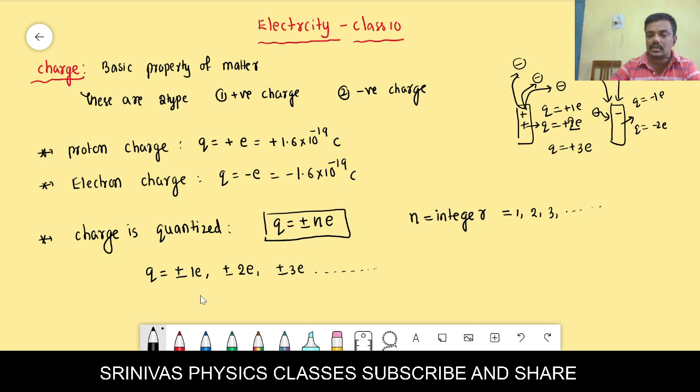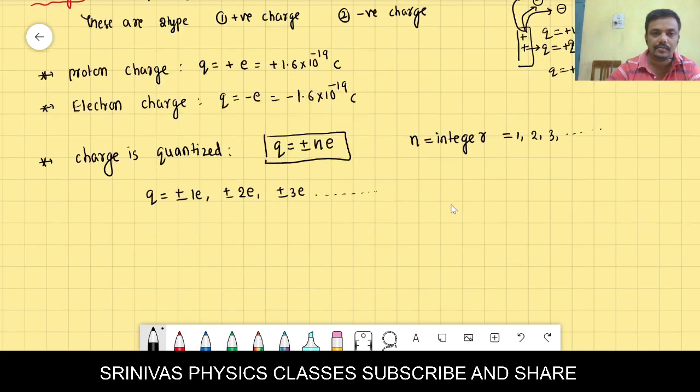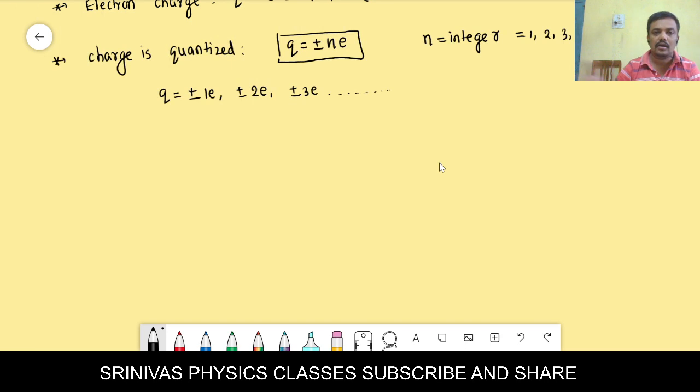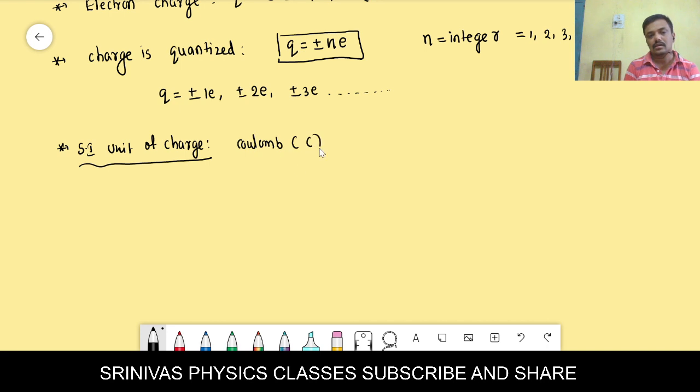Next, let us go for the current. For example, how many electrons can constitute 1 coulomb charge? What is the SI unit of charge? Yes, tell me, anybody? Coulomb. Is it correct, students? Right, the SI unit of charge is coulomb.